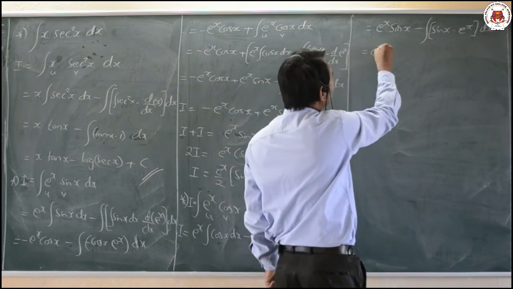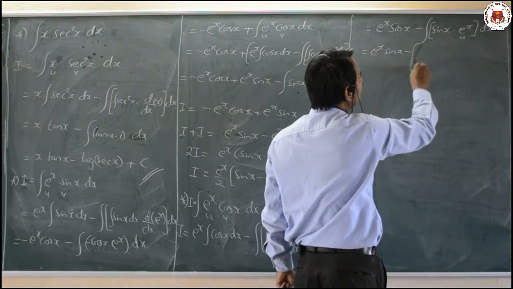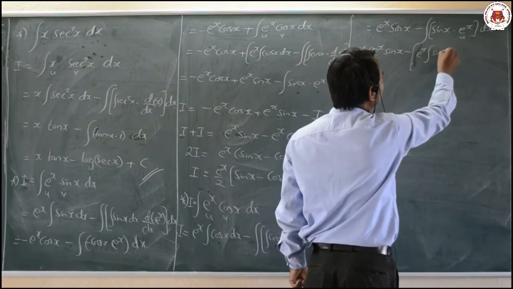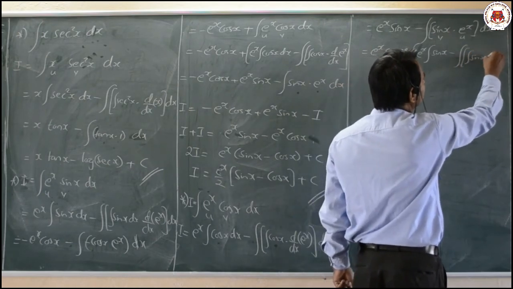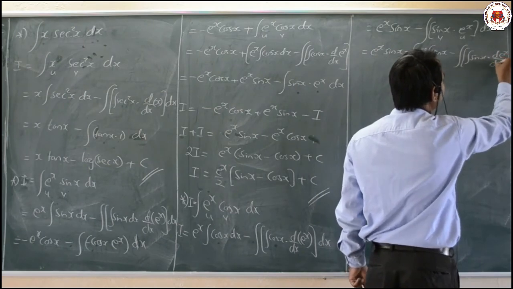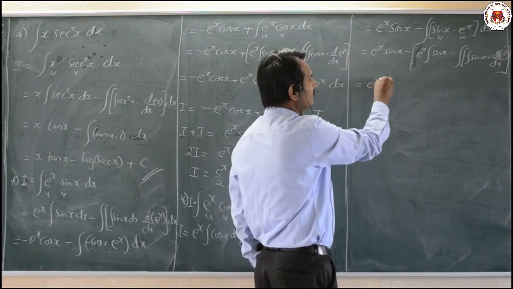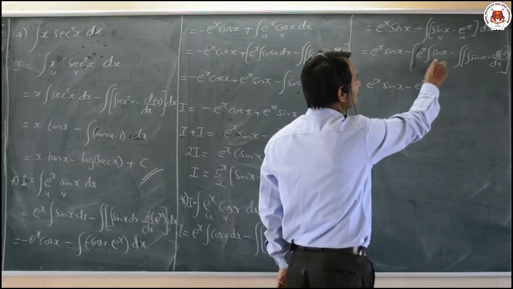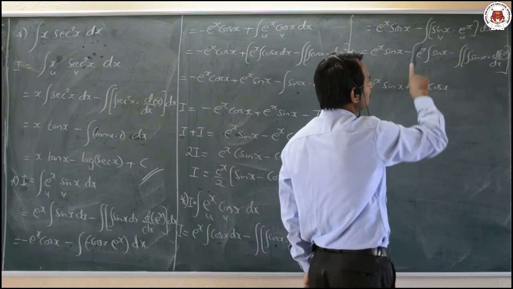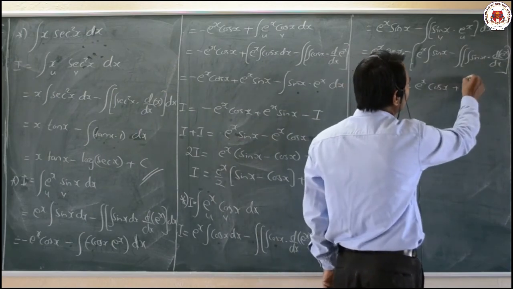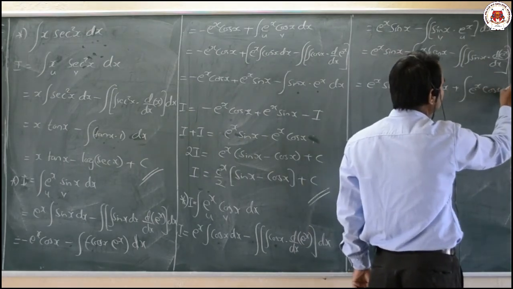which is equal to e raised to x into sin x minus this term again u and v here, that is nothing but e raised to x as it is integration of sin x, minus integration of sin x into d of e raised to x divided by dx. Now it is very clear, which is equal to e raised to x into sin x minus e raised to x, integration of sin x will be minus cos x, that is nothing but we get cos x, minus into minus again it is plus here. Next we are having integration of e raised to x into cos x dx.